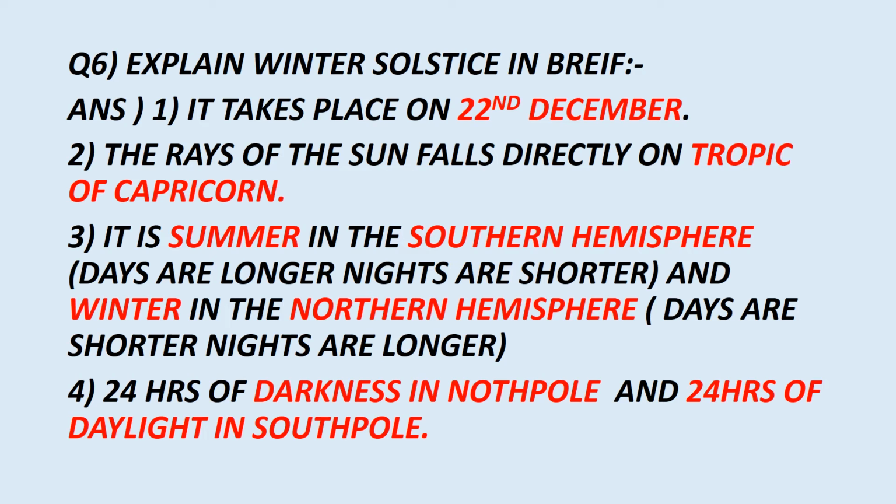Next question, explain winter solstice in brief. It is the same process. If you know summer solstice, you can write for winter solstice, easy for you all. It takes place on 22nd December. Rays of the sun fall directly on Tropic of Capricorn. It is summer in the southern hemisphere, that is days are longer, nights are shorter, and winter in the northern hemisphere, days are shorter, nights are longer. 24 hours of darkness in North Pole and 24 hours of daylight in South Pole.